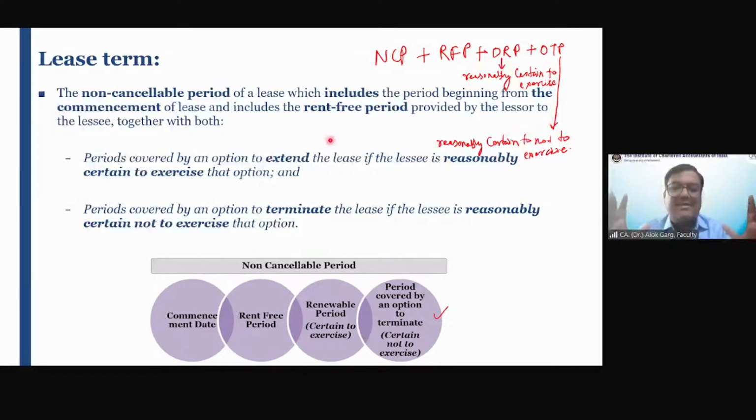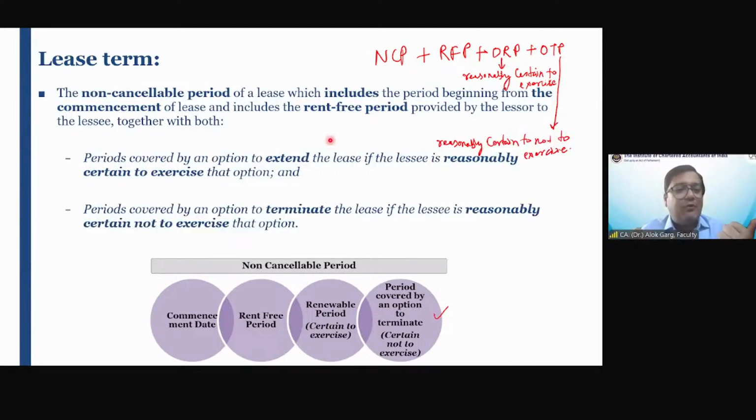So friends, what is the definition of total lease term? The definition of lease term is equal to non-cancelable period plus rent-free period plus renewable period if the lessee is reasonably certain to exercise the renewable period, plus optional termination period if the lessee is reasonably certain not to exercise the termination period. जहां पर renewal period है वहां पर लिखा है reasonably certain to exercise, जहां पर optional termination period है वहां पर क्या लिखा है reasonably certain not to exercise. तो इस वर्ड का थोड़ा ध्यान रखो.